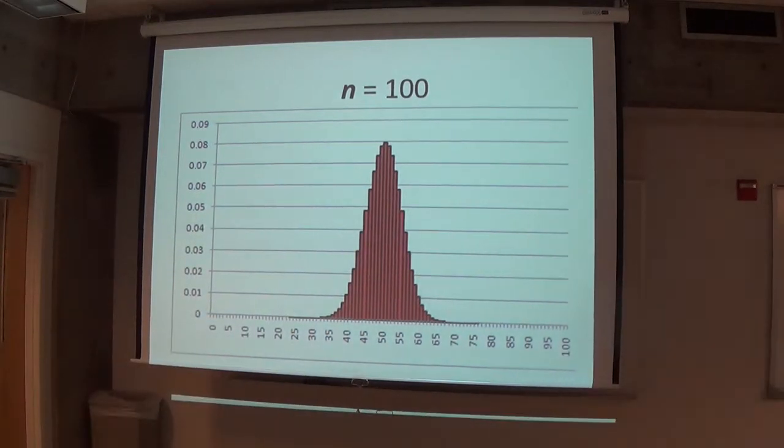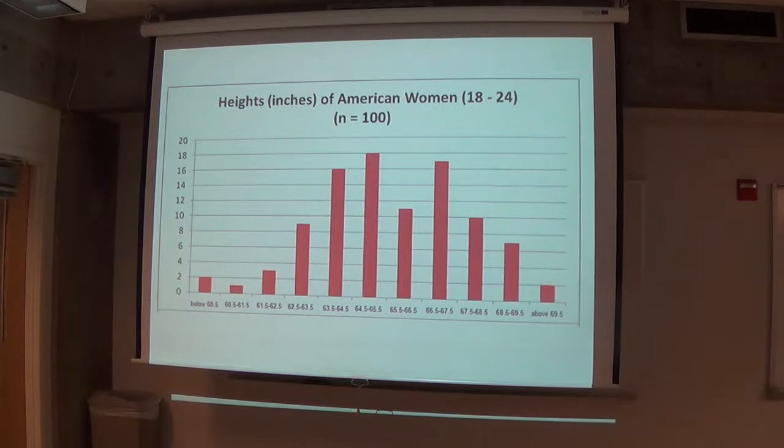Check this out. Here are 100 randomly selected American women's heights from ages 18 to 24. Now that is nowhere near as gorgeous a bell curve as this, but do you agree that it is bellish? Yes, within a margin of error, which we'll discuss next week.